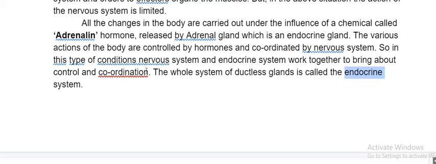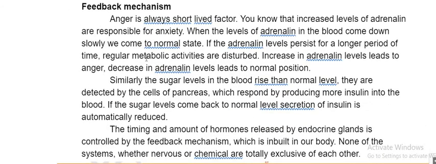If there is a huge fight, 10 minutes of fighting, then it will release for 10 minutes. How much time you are under trouble, you feel that I am under trouble. If you feel safe, then adrenaline stops. Who is analyzing? Our brain, our nervous system is analyzing whether you are safe or not. When you are safe, automatically adrenaline will stop and you will come to the normal situation. If anyone is at your home, you tell them. It's a continuous feedback mechanism.